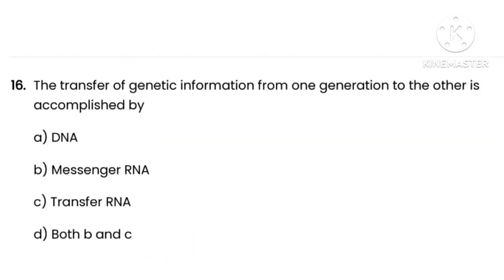Next question number 16, that is, the transfer of genetic information from one generation to the other is accomplished by. Here options are option A DNA, option B messenger RNA, option C transfer RNA, option D both A and C. Here the correct option is option A, that is DNA.